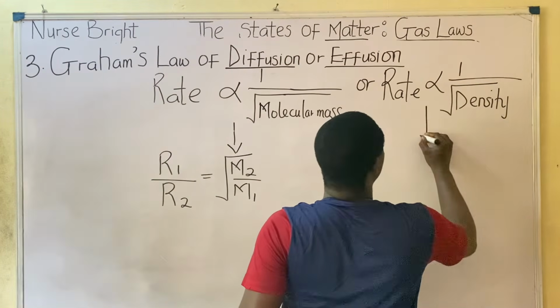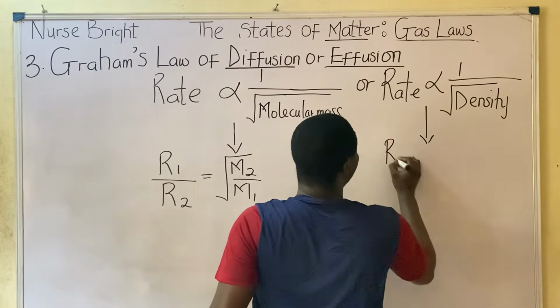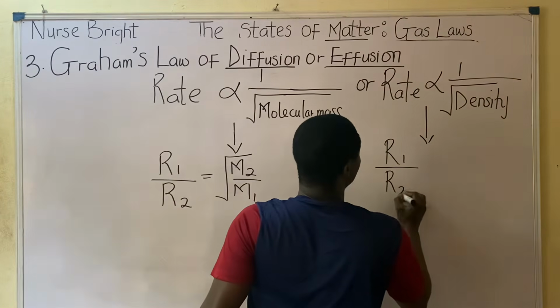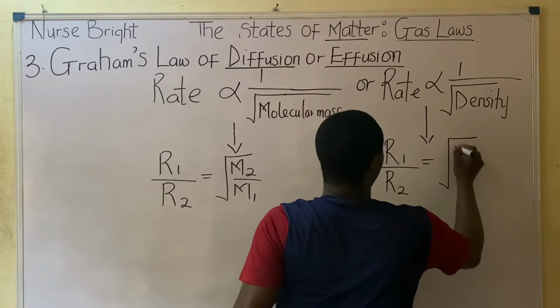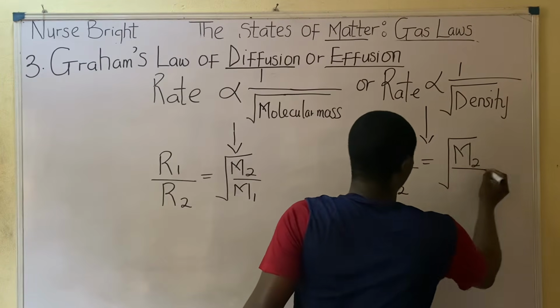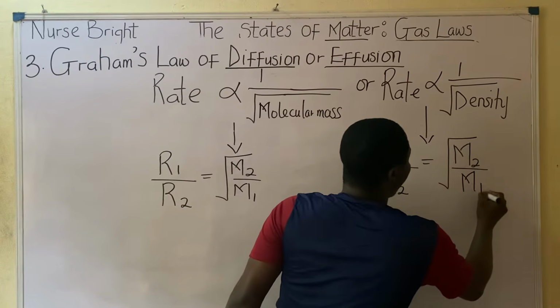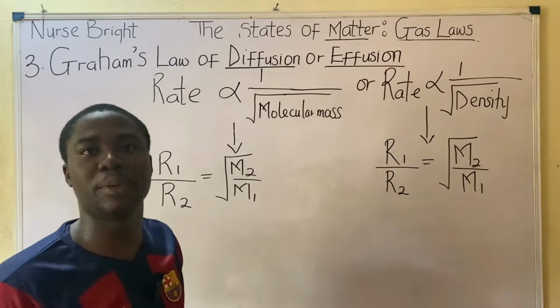So if we were to work this through the same format, we have something like R1 over R2 is equal to root of M2 over what? M1. This must be noted.